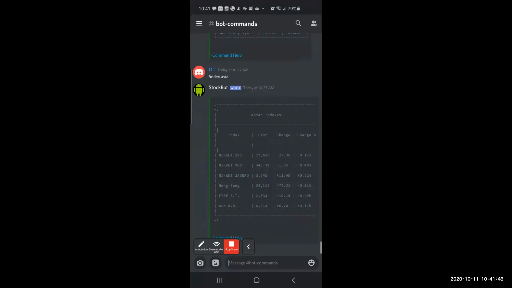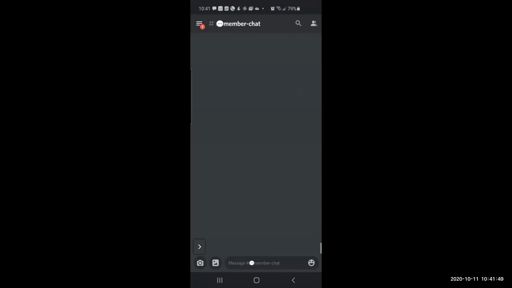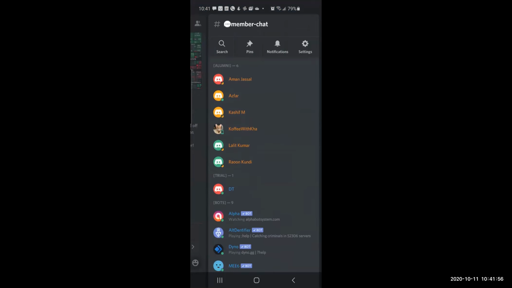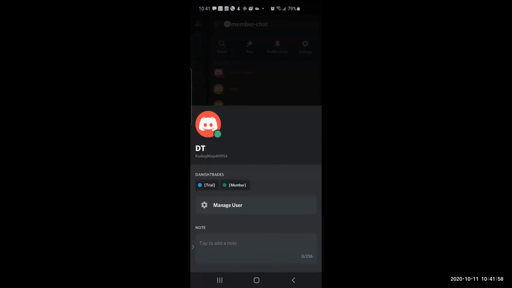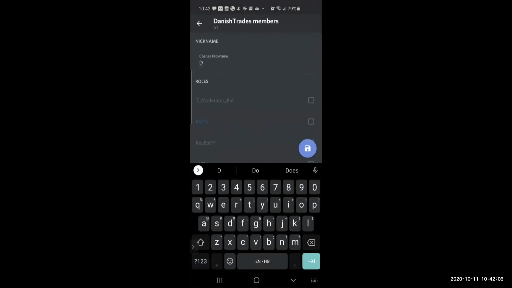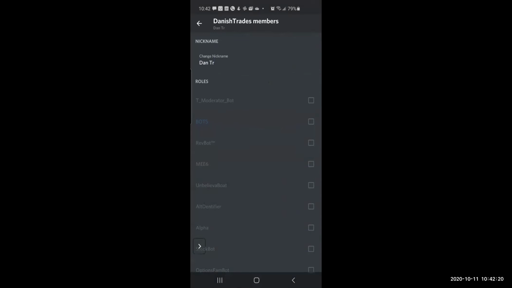No, it's okay. I understand the privacy concerns, but in members chat I go here. You can see my phone, and I find myself. Now this opened my own profile. I say manage user, change my nickname to... Okay, let me do it right now. But I don't see manage user when I click my name. You should be able to see it in the member chat. I went there, I click my name, I don't see manage.